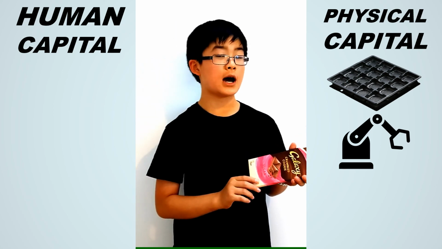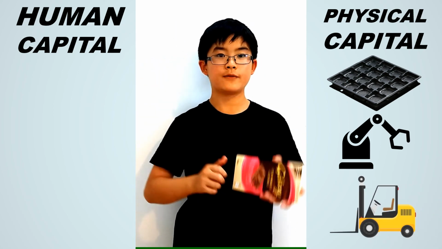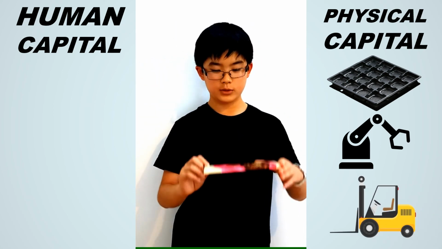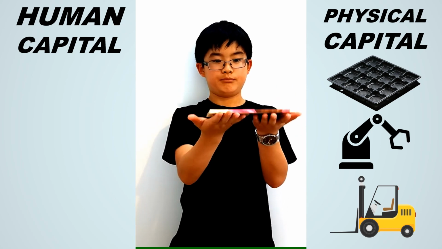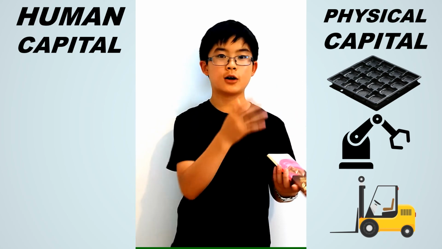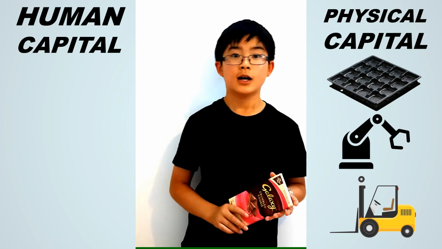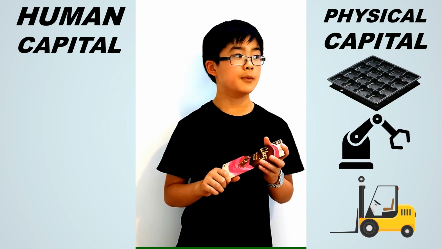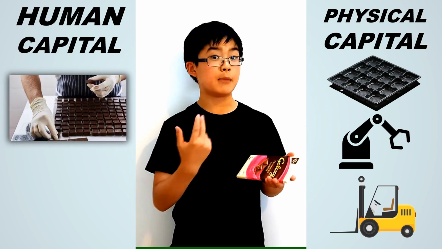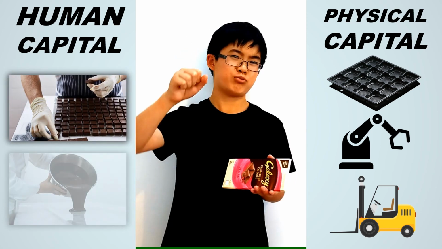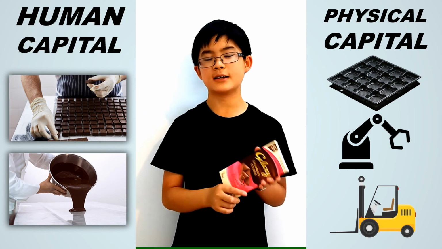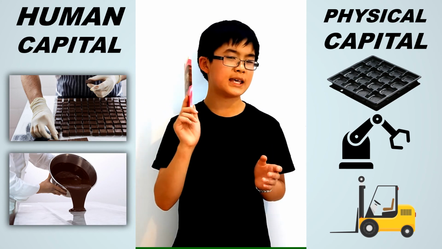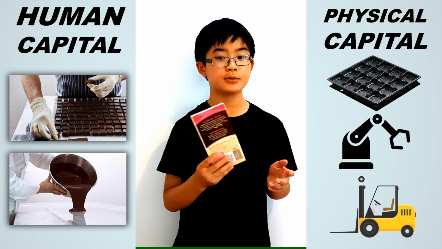And they could also have forklifts, which help put all these chocolate bars up, etc. And trucks, which help transport the chocolate, etc. And then human capital would be the expertise in making chocolate. Is pouring brown gooey liquid into a mesh really expertise? Well, anyway, that is human capital, so that's capital out of the way.